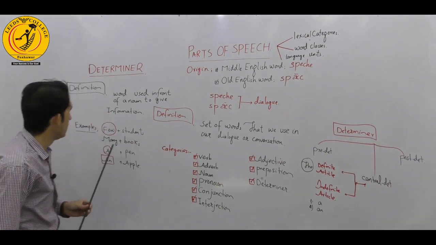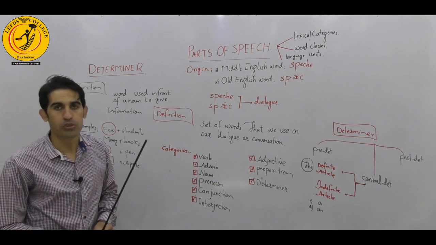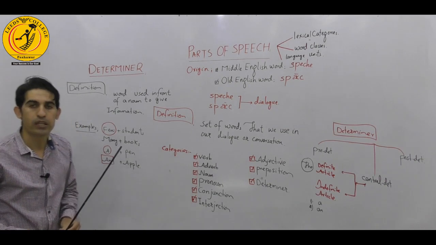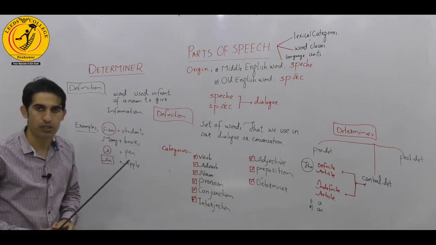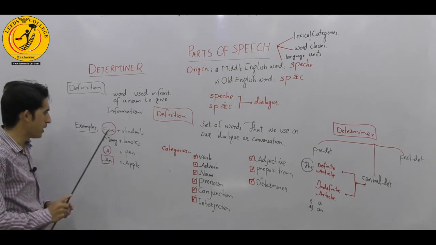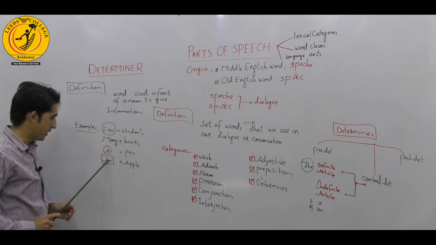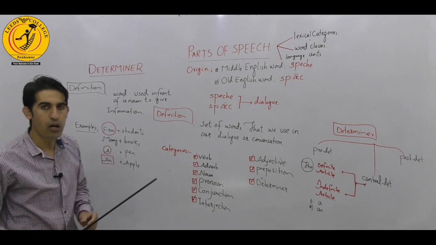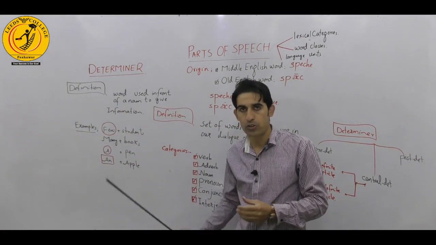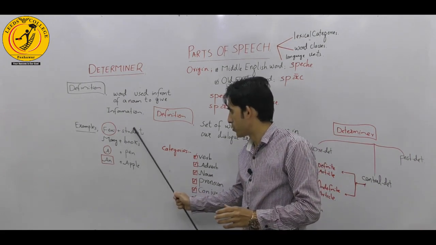Now, the question is what exactly we mean by determiner. I'd come to the definition. A determiner is a grammatical word which is used in front of nouns or pronouns to give information about them. How do we clarify the given definition with a few examples? Take a look: we have few students, many books, a pen, and an apple. If we ask how many students, we say few students. So few is placed before the noun student, and it gives information about it.